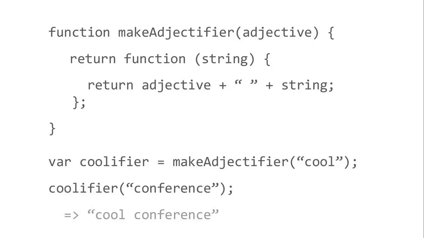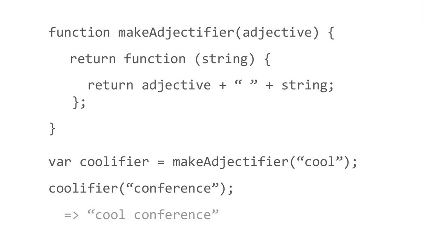This is a bit of a random example, but let's say we have this function at the top here, make adjectivier, where we give it an adjective and it returns actually a function. It doesn't return a string or a number or anything like that. It returns us a function which adds that adjective to a string that you give it.